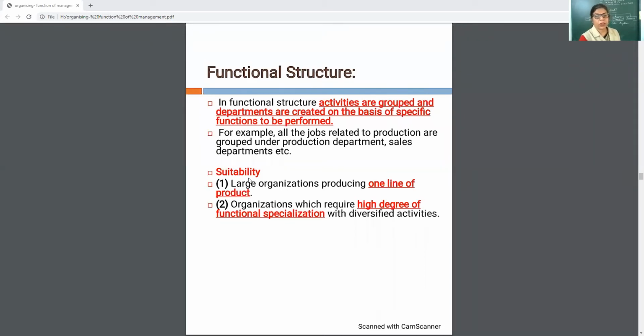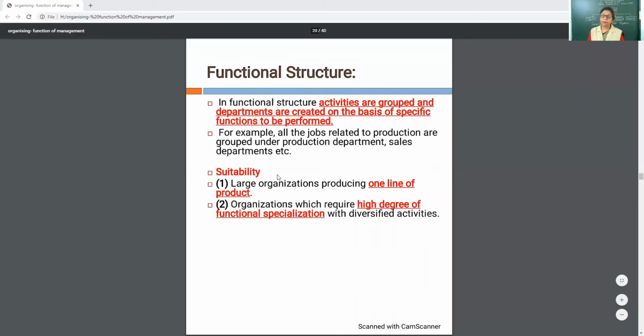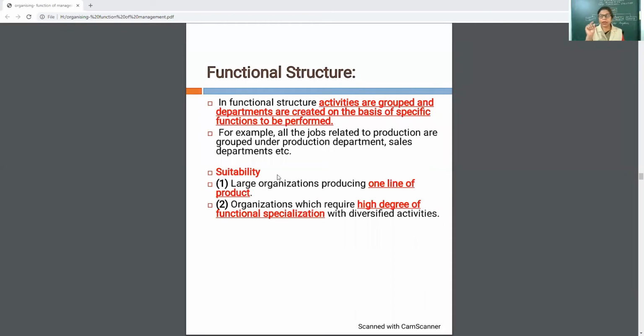Now, functional structure is suitable for those organizations which have one line of product. One line of product means they are producing a limited number of products, but in one line. Single line product means, for example, the organization is producing only shoes.